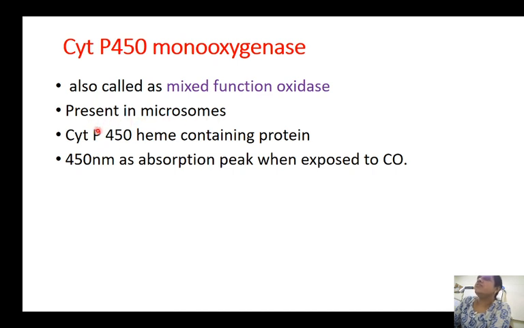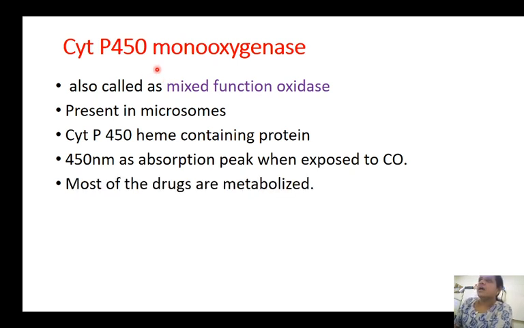The cytochrome P450 is a heme-containing protein, so it has a porphyrin ring at the center. Iron is present. Now, what is this number 450? The 450 nanometers is its absorption peak when this enzyme is subjected to carbon monoxide. Now, why is it important? Because most of the drugs that we take for any diseases are metabolized by cytochrome P450 monooxygenase.